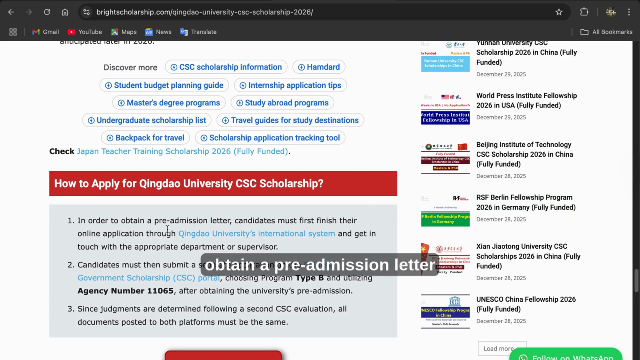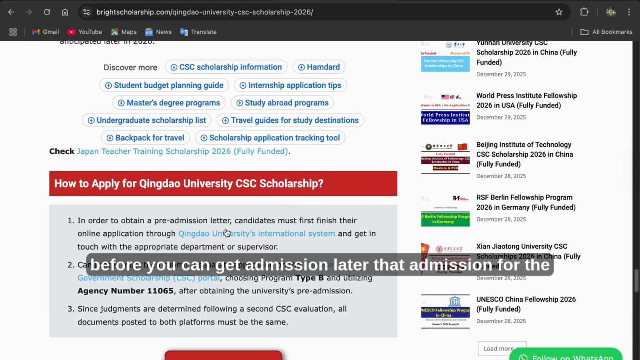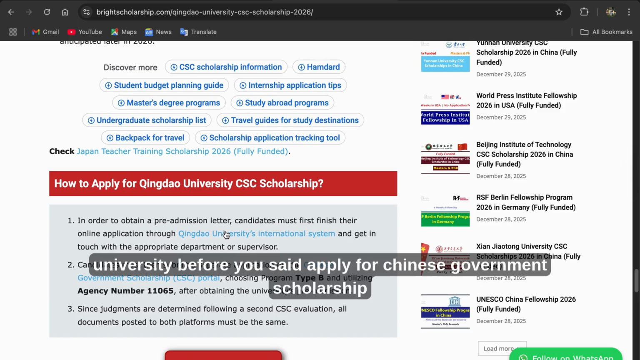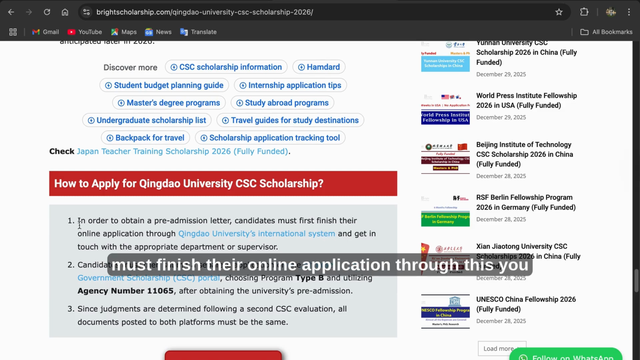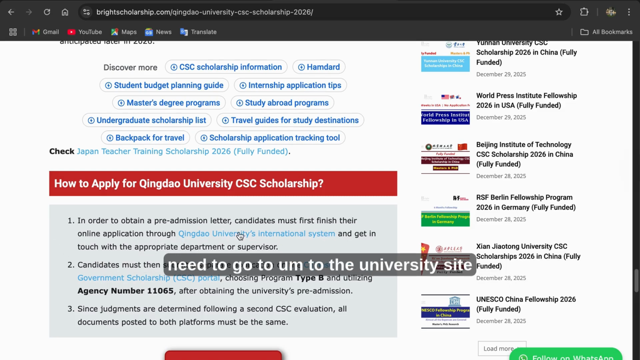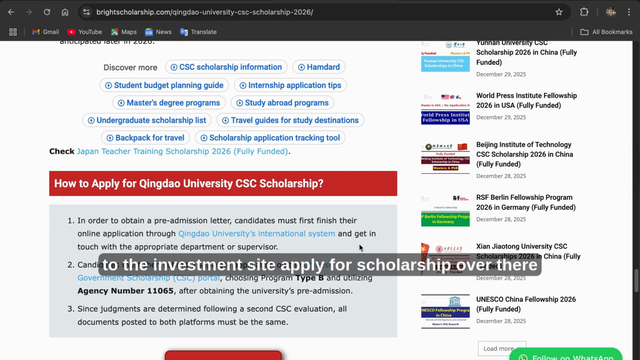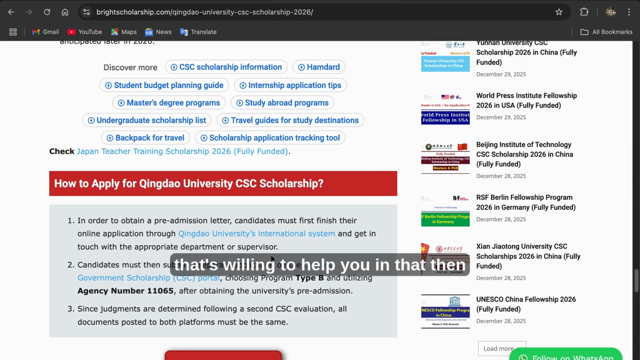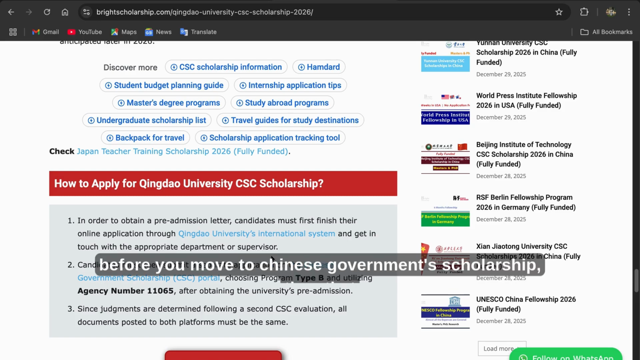Firstly, in order to obtain a pre-admission letter, that is admission from the university, before you apply for the Chinese government scholarship, the candidate must finish their online application. You need to go to the university site and apply for the scholarship over there. Get in touch with the appropriate department or supervisor. So you need to get in touch with the university department and the supervisor who is willing to help you. That is the first step, before you move to the Chinese government scholarship.